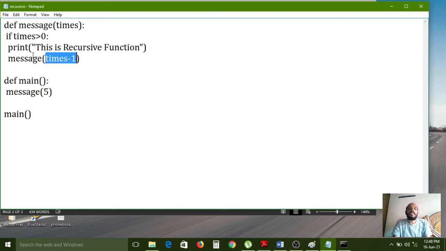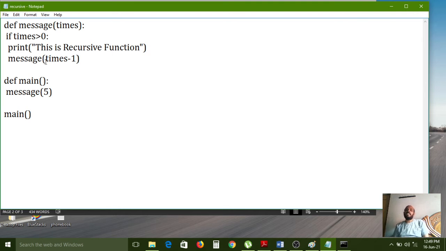After that the statements execute one more time, and then times is replaced with 3 minus 1 again. So like that: 5 minus 1, 4 minus 1, 3 minus 1, 2 minus 1, 1 minus 1. If you break any large program into small programs, then it can be useful for the recursive function. It is a very useful process to get the correct solution for any repeated functions.